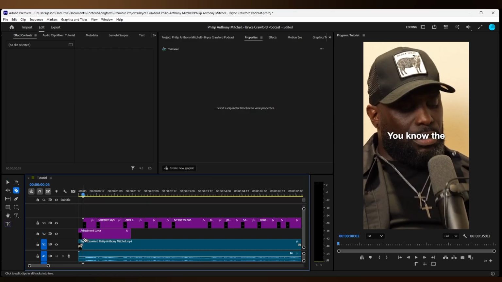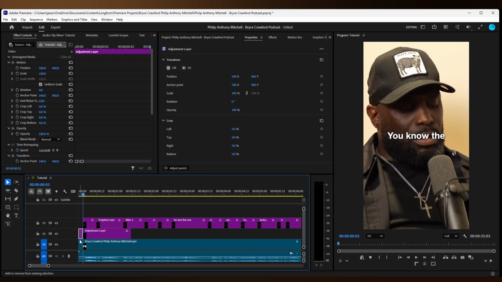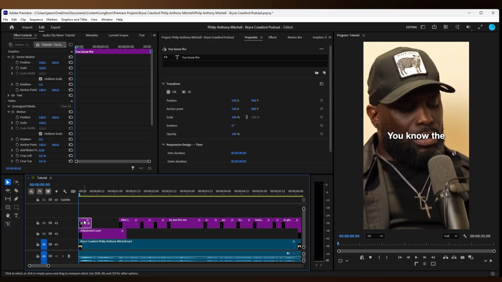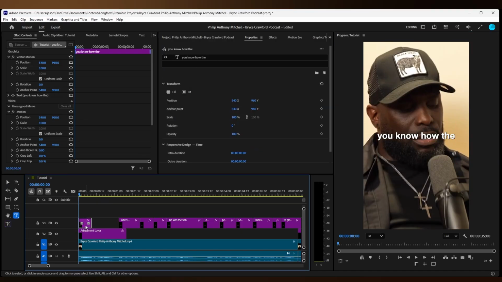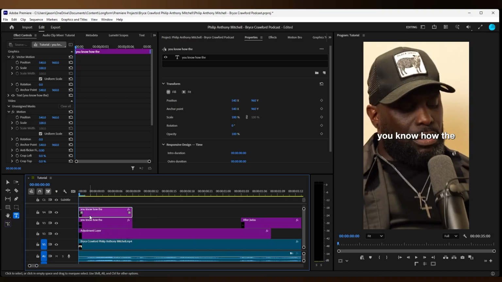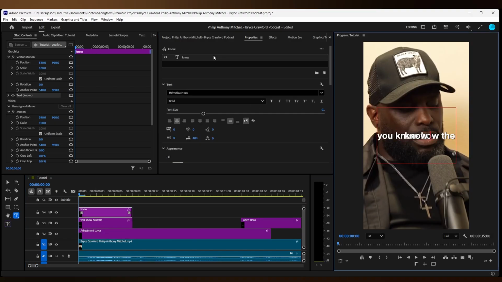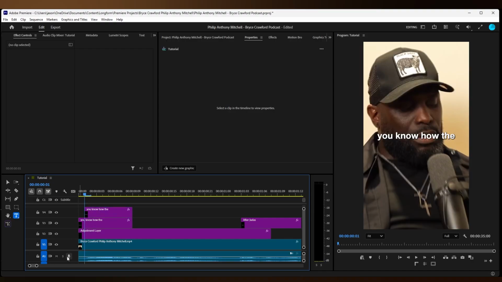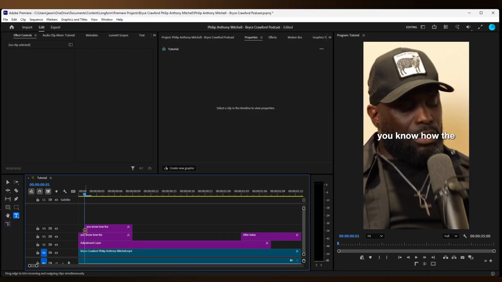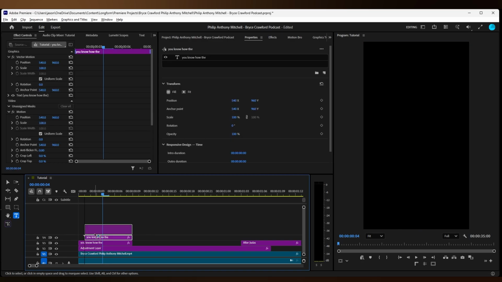You may not have to, but I'm just going to trim the start right now. Ensure the text is accurate to the speaker's voice. The reason we duplicate the text and put it a layer above is because we're going to use the crop and make it word by word.